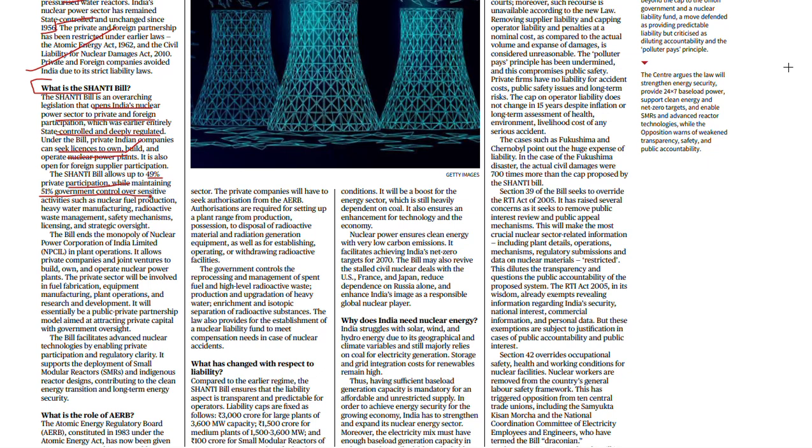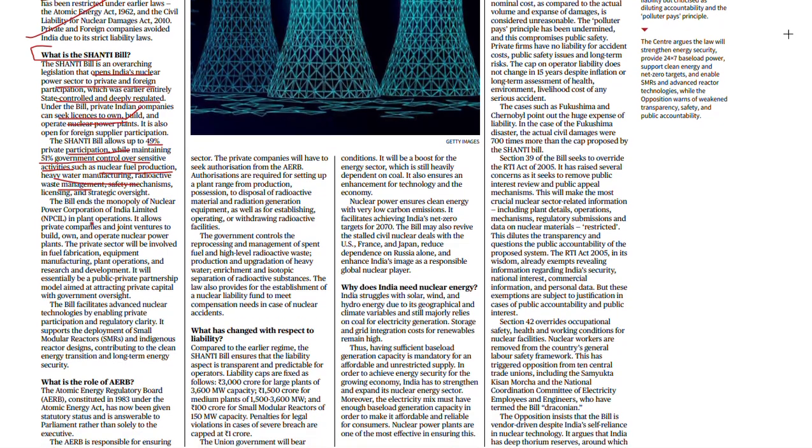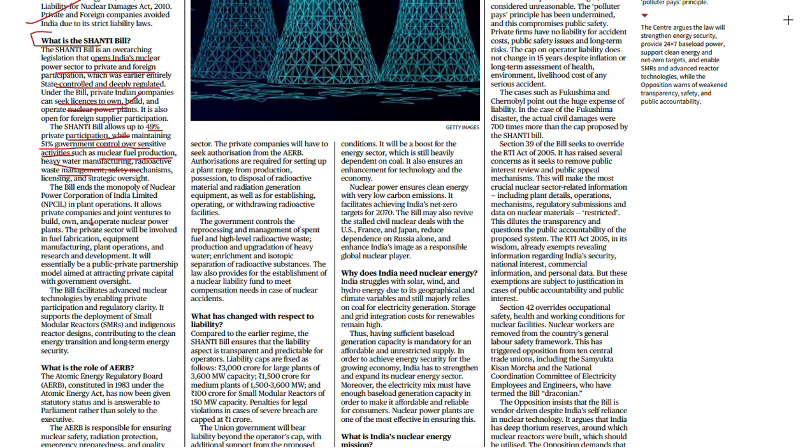Which part does the government control? The government controls very sensitive activities. As we know, we are enriching thorium and using thorium to generate electricity. So all the enrichment process, nuclear fuel production, heavy water manufacturing, and radioactive waste management come under the government sector, while the private companies will be involved in fuel fabrication, equipment manufacturing, plant operation, and research and development.